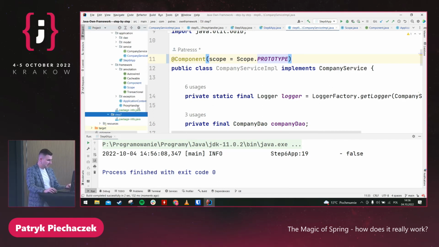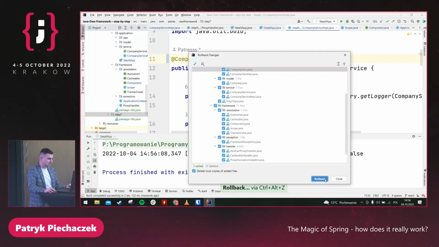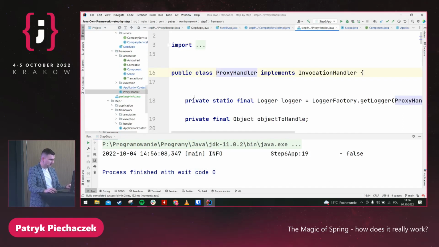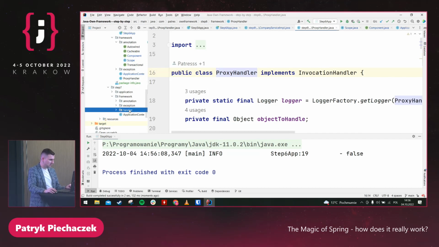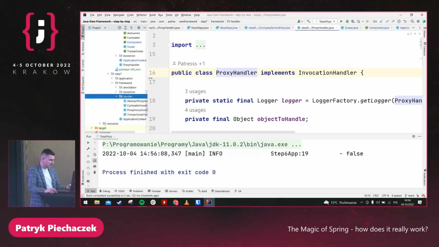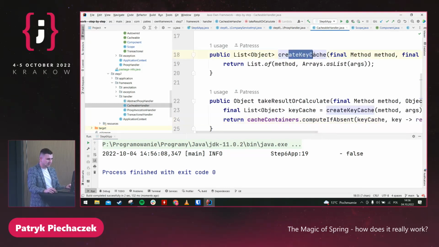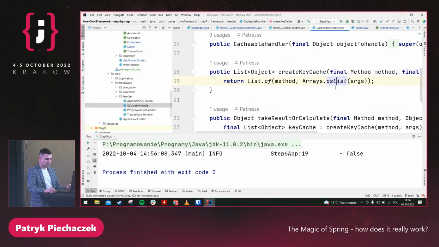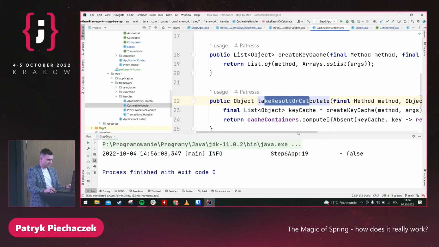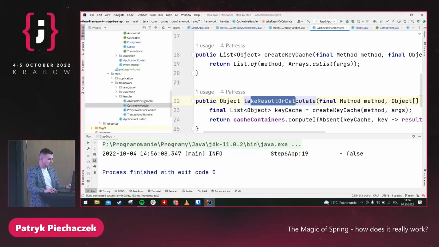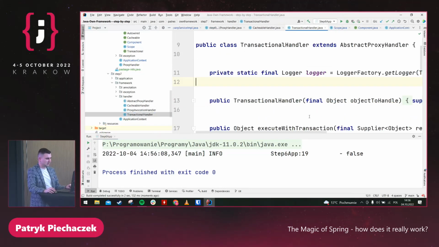Okay, and the last step is just about mostly refactoring. Because as you can see in the proxy handler, we have a lot of logic, and I just extracted it to CacheableHandler. So to generate a key using a method and arguments, and take the result or calculate, and I'm using the supplier to calculate the result, and exactly the same for transactional.